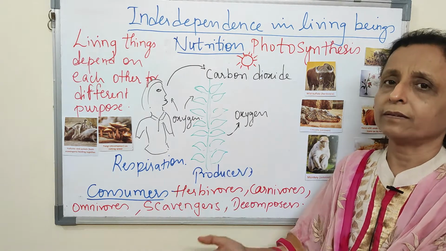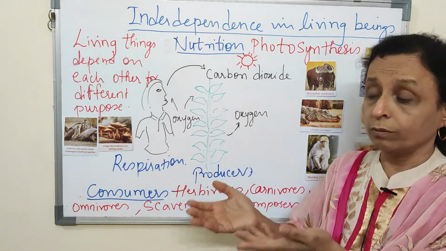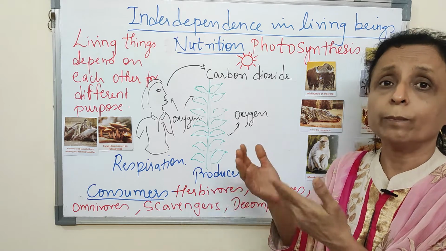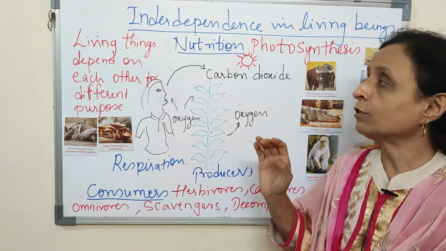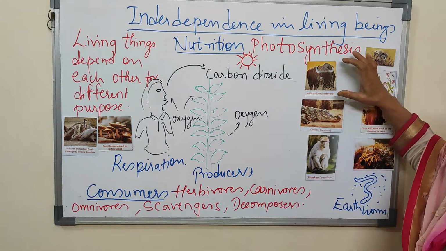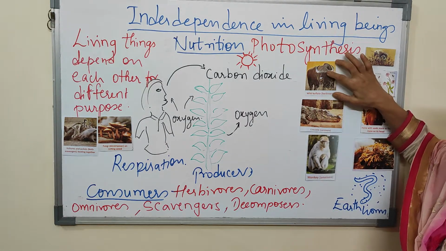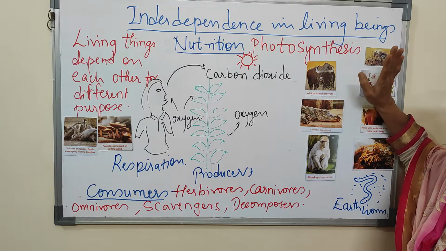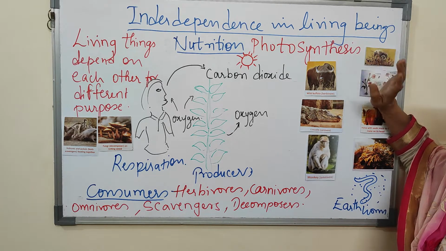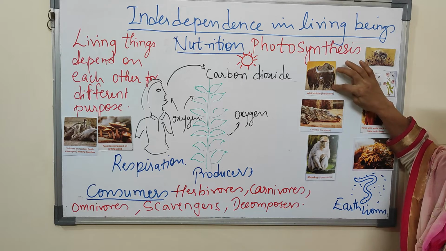They eat only plants, like goat, cow, buffalo. So they are known as herbivores. They would not eat any other animal, they'll eat only plants. So they are herbivores.